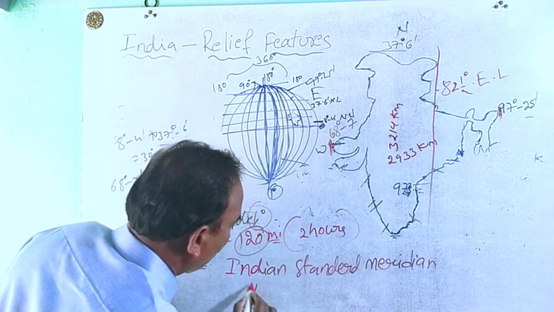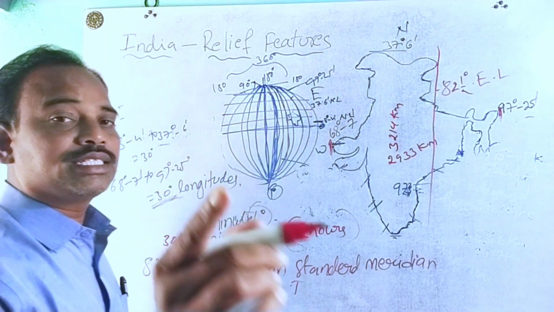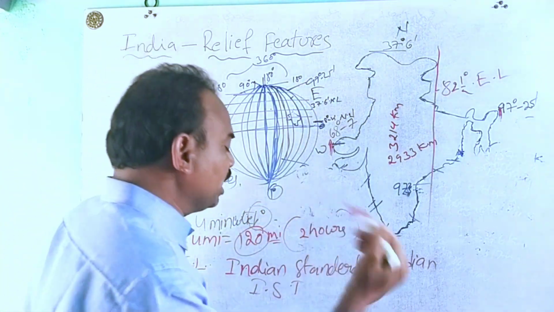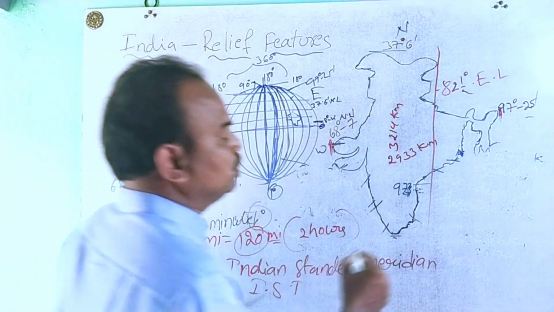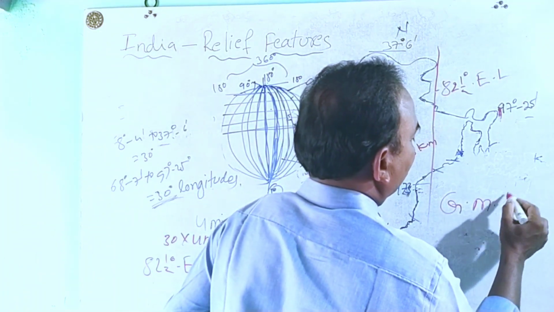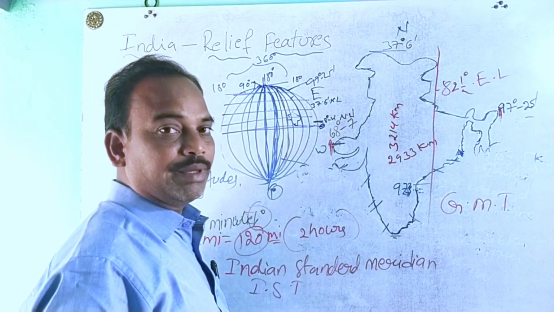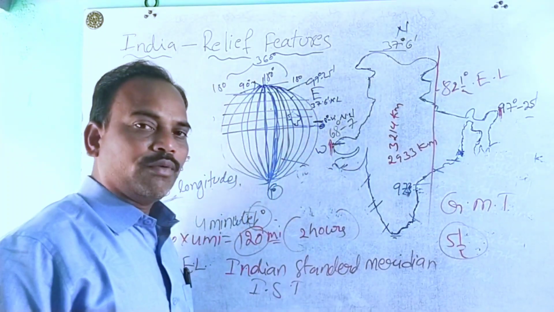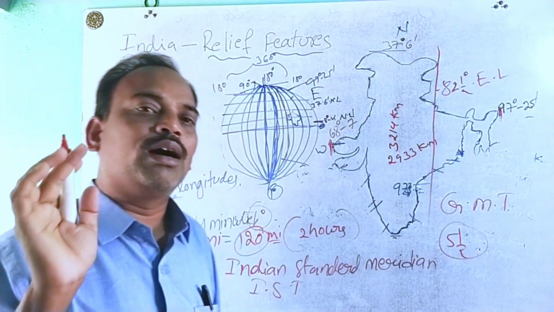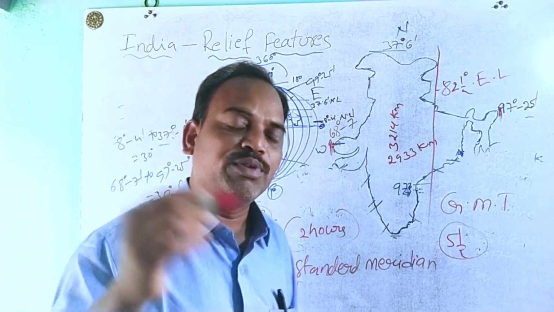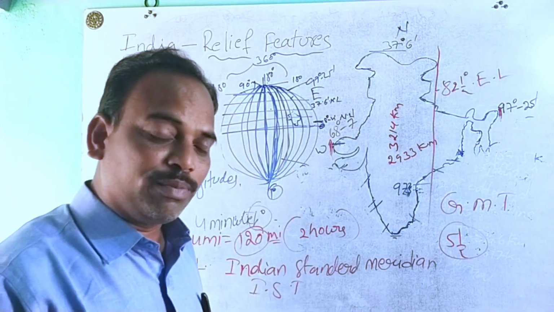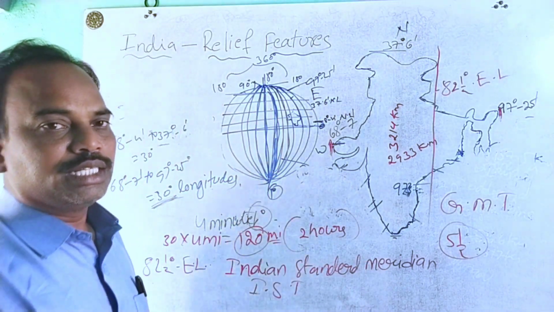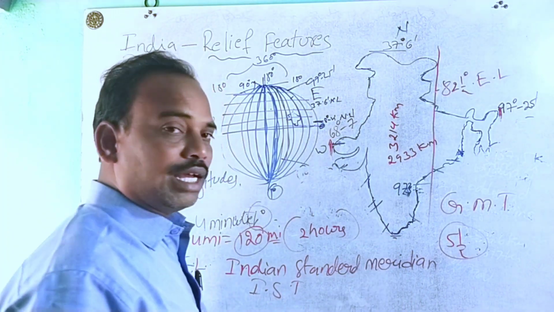Or IST, Indian Standard Time. Our Indian Standard Time is ahead of Greenwich Mean Time, GMT. How many hours ahead? 5.5 hours. That means we are ahead of London; we get the sunrise before London. How many hours of time variation between London GMT and Indian Standard Time? 5.5 hours, ahead in India.